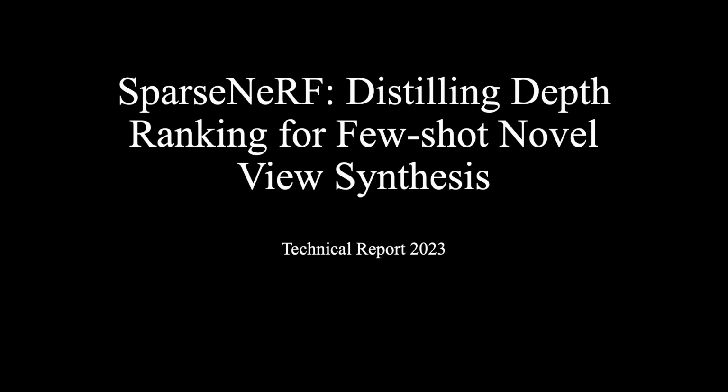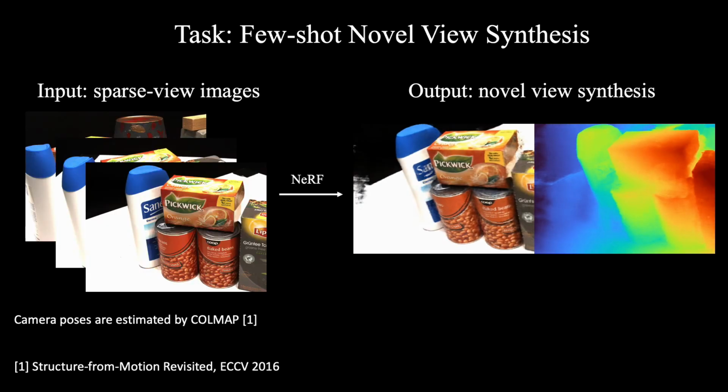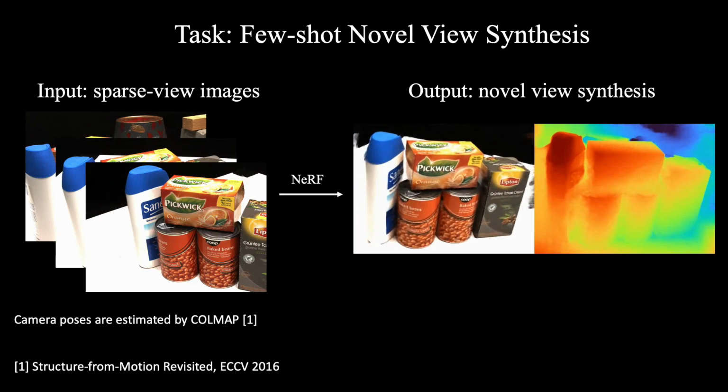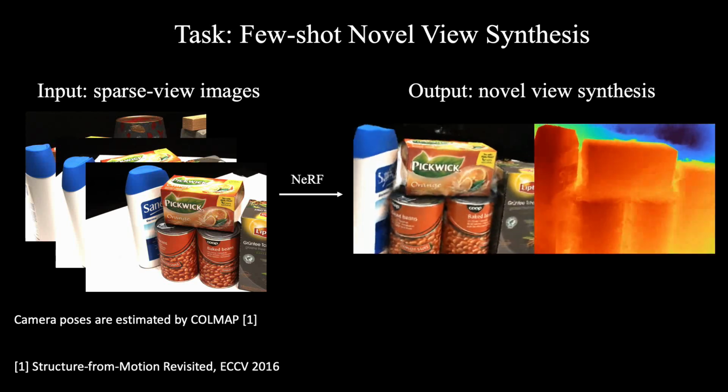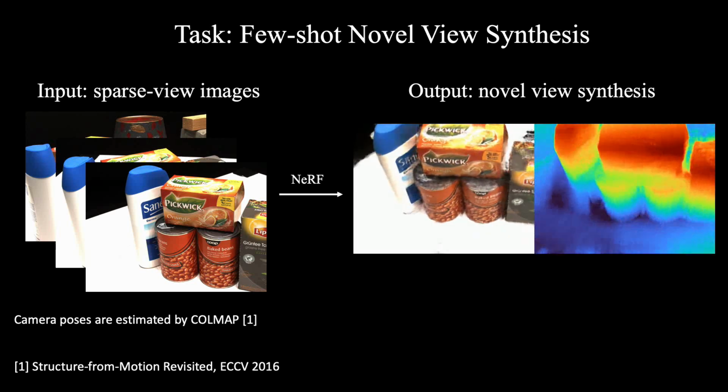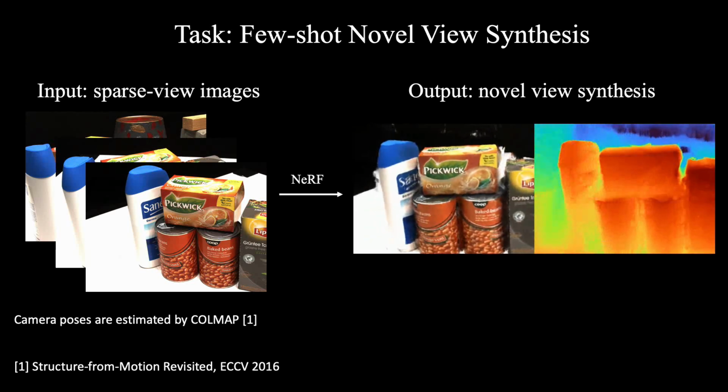In this paper, we present a new method, SparseNeRF, distilling depth ranking for few-shot novel view synthesis. Our goal of this task is to synthesize novel views with a limited number of views for training. The inputs are sparse view images. The output are novel views synthesized images in a 3D space.